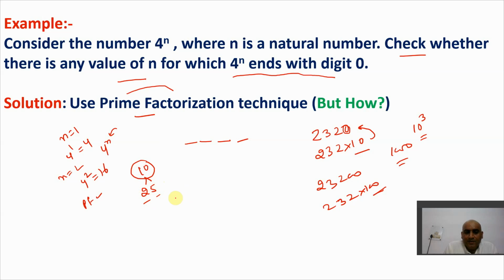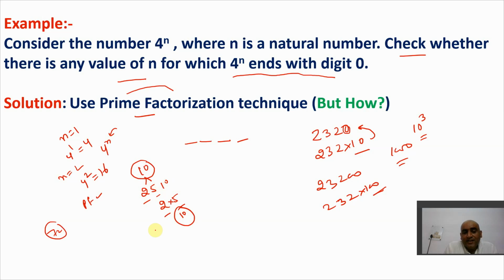So if I break any number into its factors, let's say previously we broke 72 like this, right? If in those prime factors I have 2 and 5, let's say I have 10, and I break 10 as 2 and 5, I know that when I multiply 2 by 5, it becomes 10.